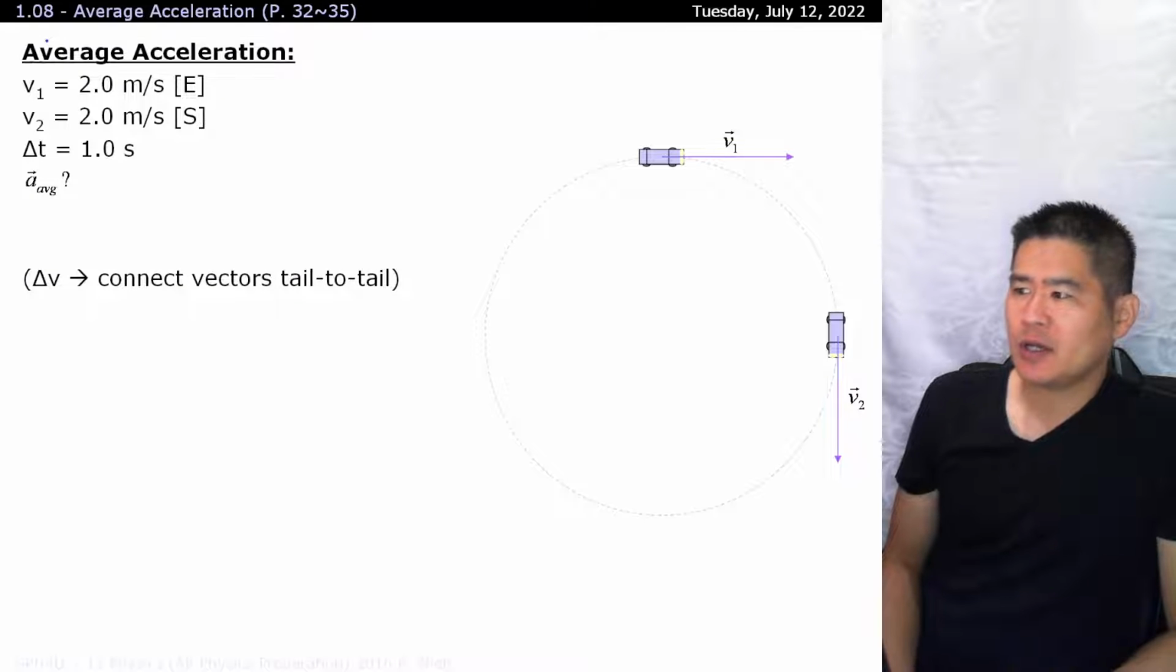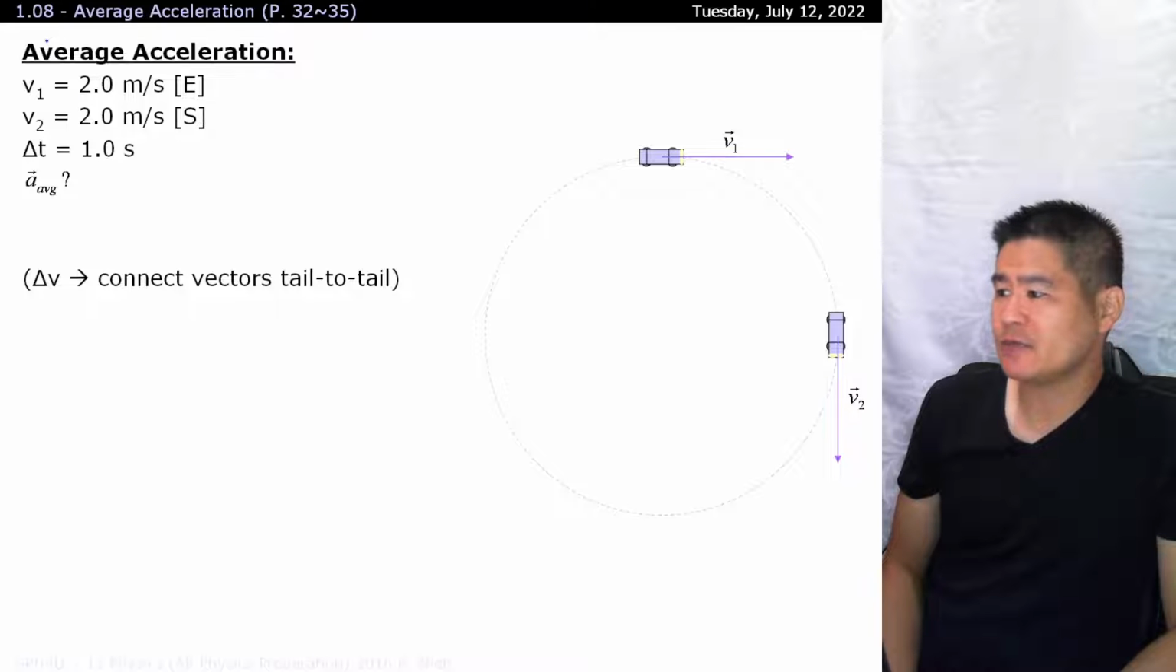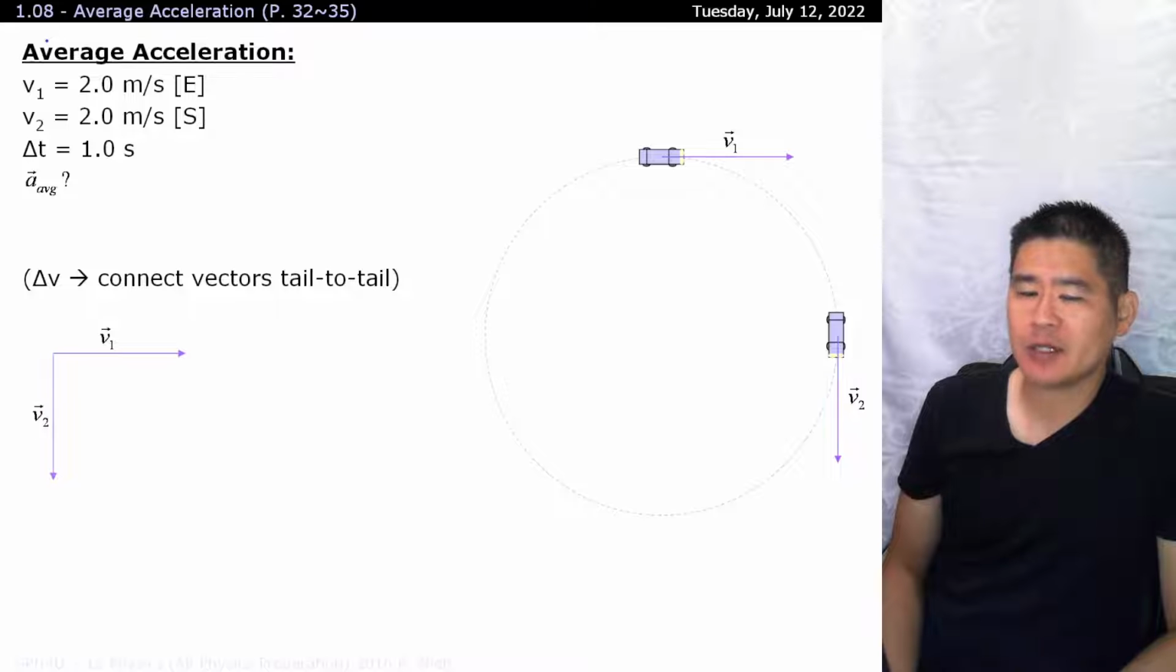Okay, so we're going to solve this using the graphical approach, as we've seen before, where you need to connect the two vectors together from tail to tail. All right, so we're going to take V1 and take V2 and connect them from tail to tail. When you're measuring out your delta V, that vector should always point where? That's right, towards V2. So it will look something like that.